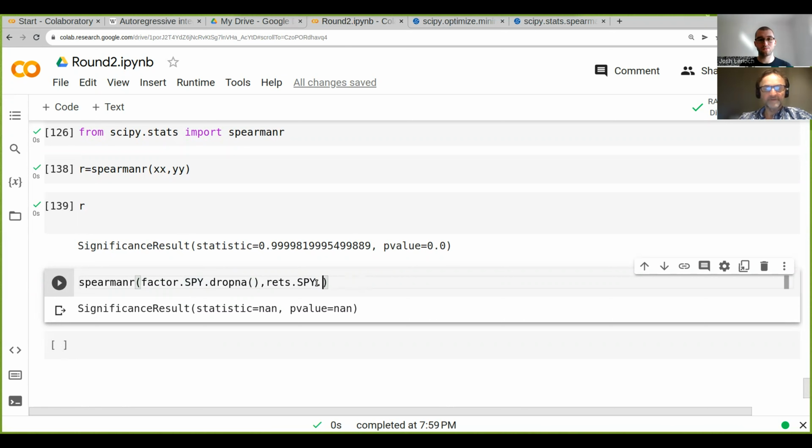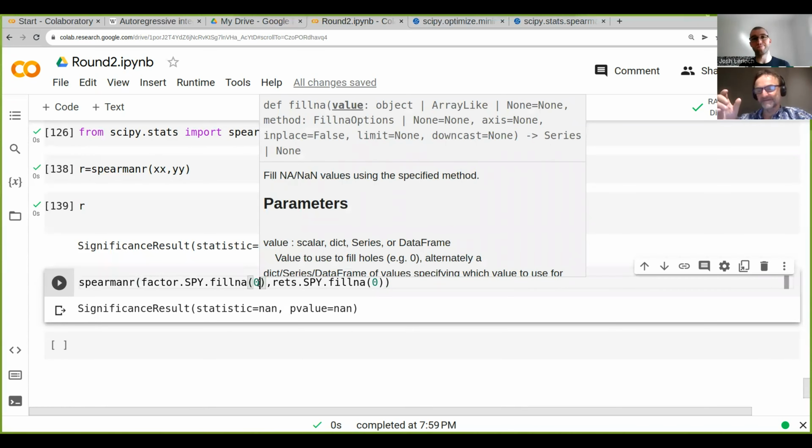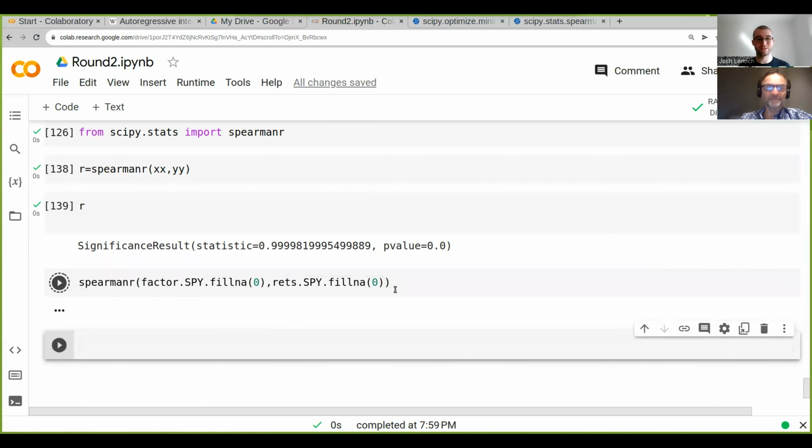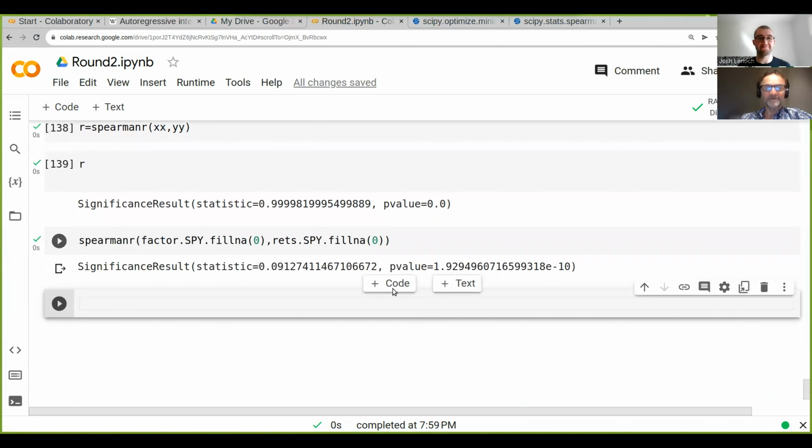Or actually better is if we do a fillna 0, because if we do a dropna, we never know exactly. We know they have the same length, but if there's a few NAs in one and a few different ones in the other, then the length will not match and we won't get anything. So we just fill them with zeros. And there you go. See, actually, this is interesting. The Spearman correlation is significantly higher than the normal correlation. So that tells us this factor is actually quite strong.